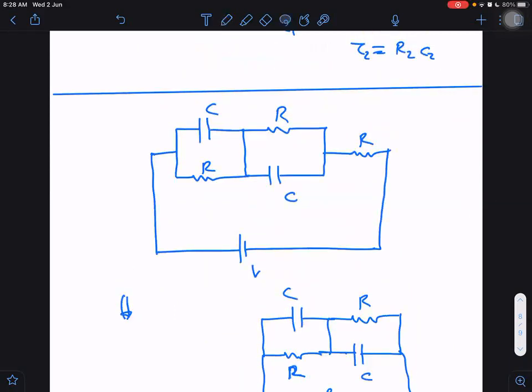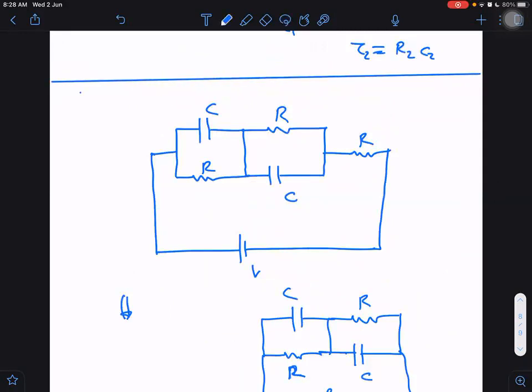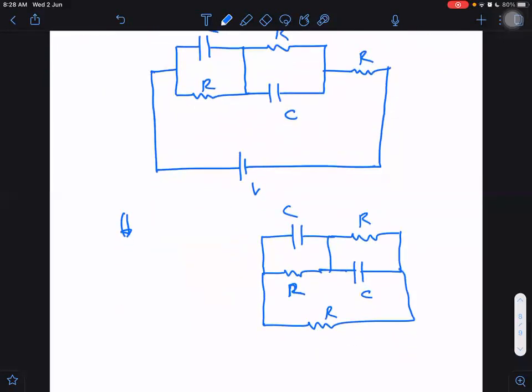This is a special example. This is a difficult and special example to determine the time constant tau. Now we have a trouble here after this, I think. Can we solve it now? Let us check once. Can we convert it into a single resistance? These R's, can I say these are in series? No, I cannot say that. Can I say these are in parallel? This R and this are not in parallel either. Then we are stuck here. We cannot do anything after this.